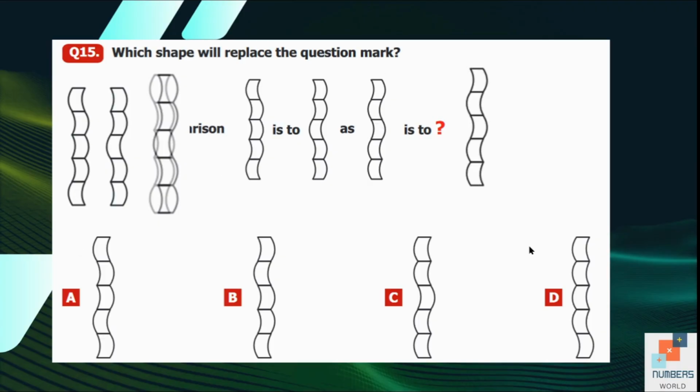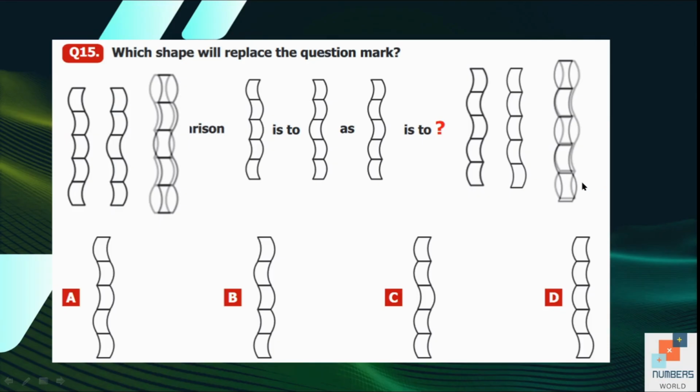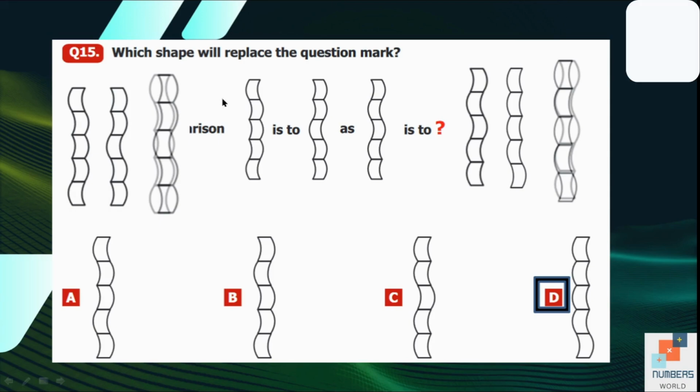Out of these 4 options, if we choose option D, the same kind of pattern can be made again. So when I join these 2 shapes, the first part is opposite, second is same, third is opposite, fourth is same, and fifth one is also opposite. So the patterns are the same. That's why option D is our answer. To solve this question easily, you can draw the outline of the given shapes and try to join them. You will easily find the pattern.